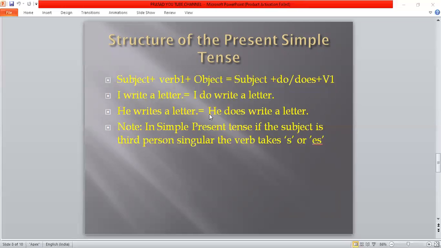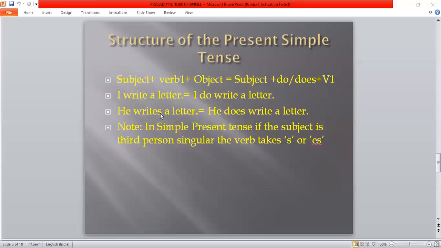So from this we can understand, if the subject is he, here we have to write does, and the verb takes s or es. So read this note. In simple present tense, if the subject is third person singular, the verb takes s or es. So if the subject is he or she or it, then the verb takes s or es.